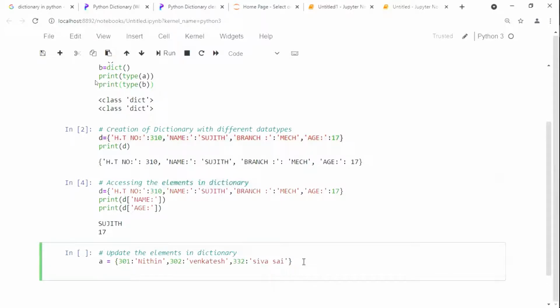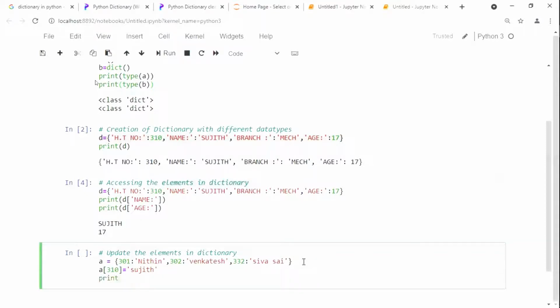Now I am going to add one more number. In order to add this one, write a of your key value. Don't use a duplicate key, check the keys; we need to use a new key. For example, 3010. We write a of 3010 is equal to the value here, for example Sujit.